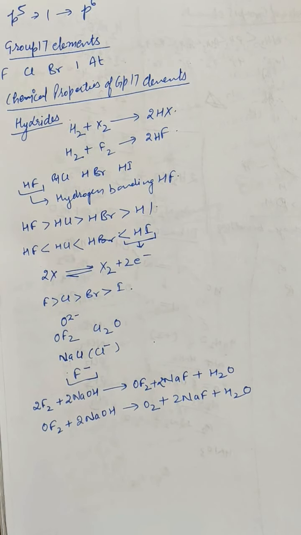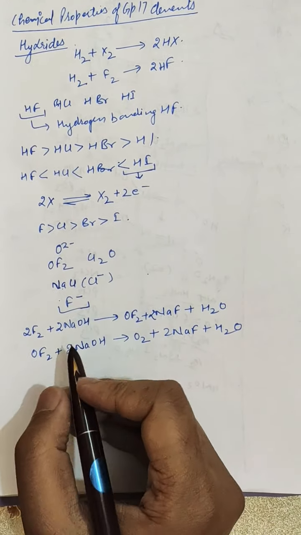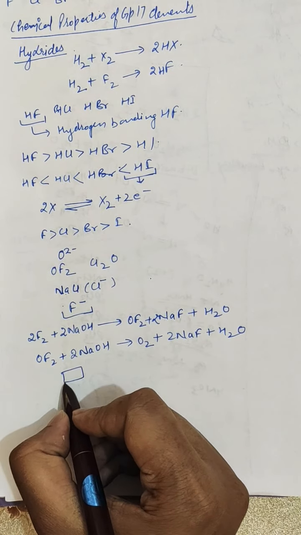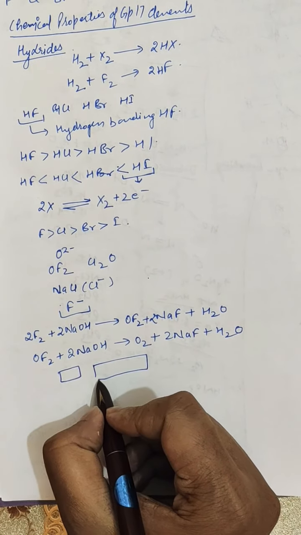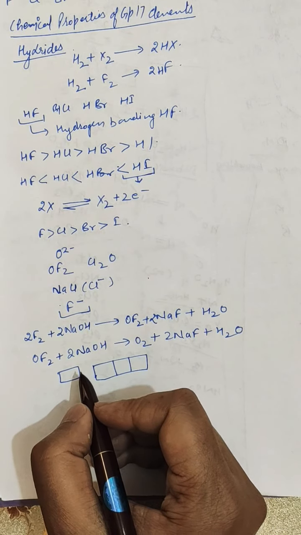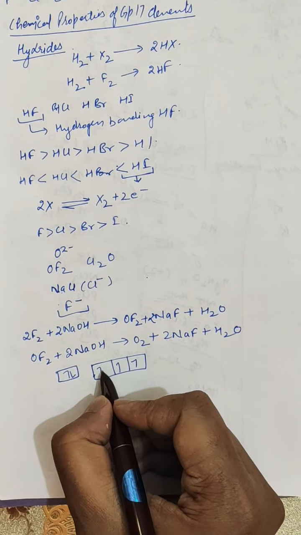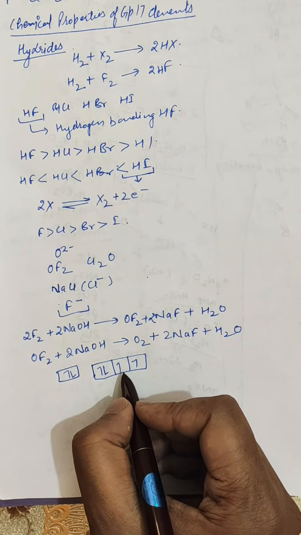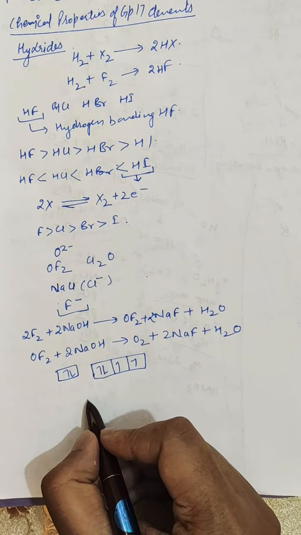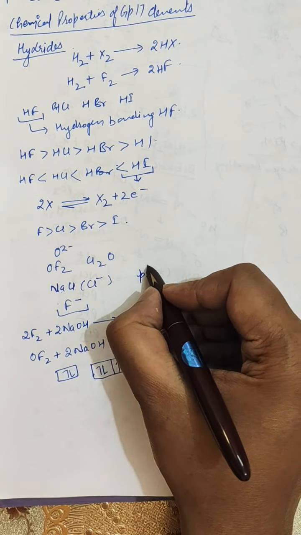So first of all, hybridization in case of OF2. The central atom is oxygen and the outer electronic configuration of oxygen is 2s2 2p4. So there are two unpaired electrons. Further, there are two fluorine atoms and each fluorine atom has one unpaired electron, as the electronic configuration of halogens is p5.